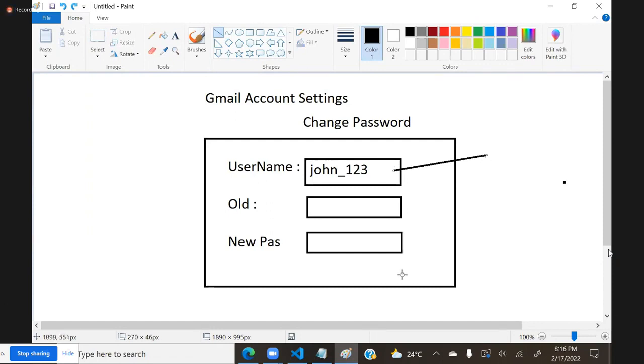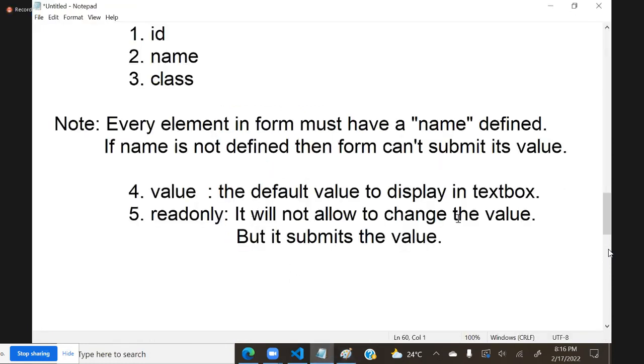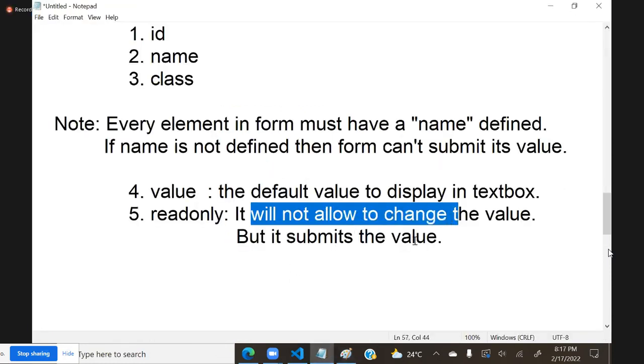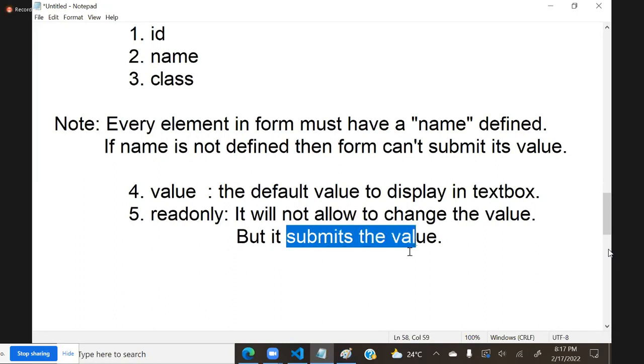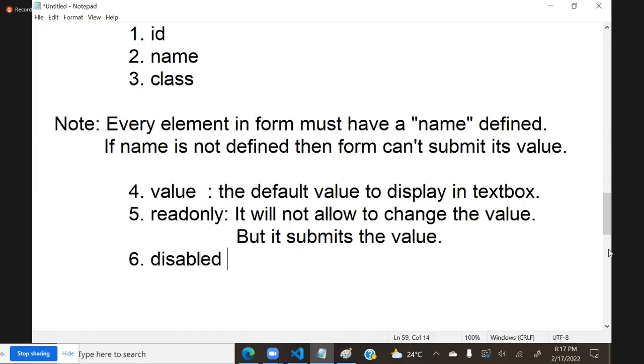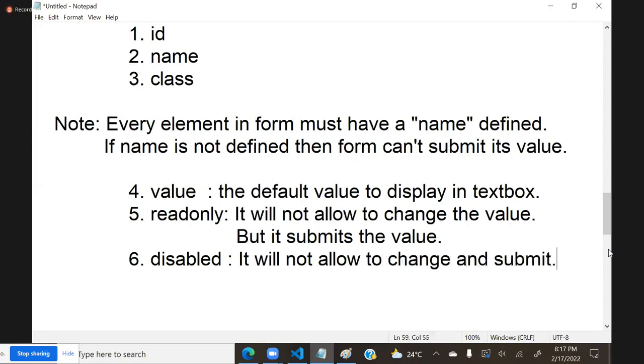So what is read only? Read only will not allow changes, but it will allow submit. It will submit the value. That is what you can control by using another attribute, disabled. We have a disabled property. Disabled means it will not allow you to change, and it will not allow submit. You can't even submit. It is just visible on screen.